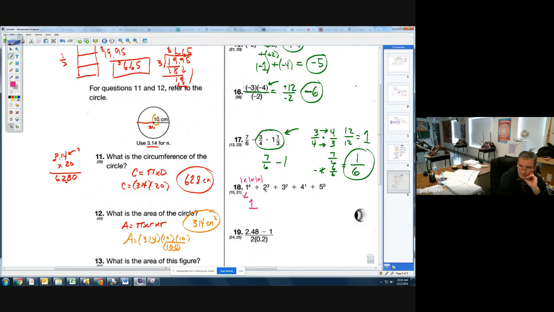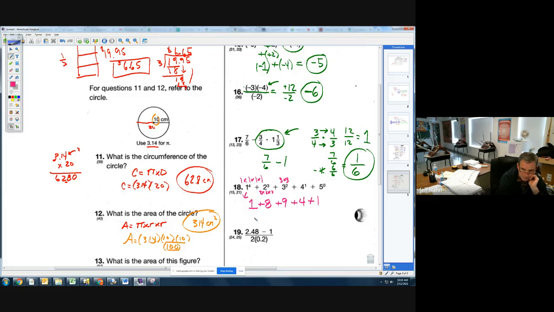2 to the 3rd power is not 6. It is 3 2's multiplied, which is 2 times 2 is 4 times 2 is 8. 3 to the 2nd power, same thing, is 3 times 3, which is 9. Anything to the 1st power is itself. And anything to the 0 power is 1. It doesn't matter what it is. So getting rid of all those exponents, that's what you get.